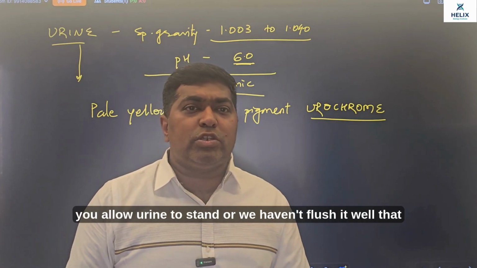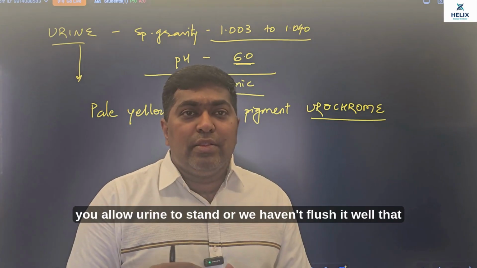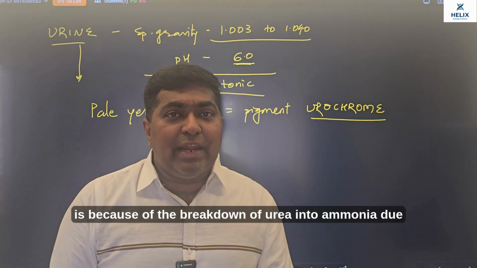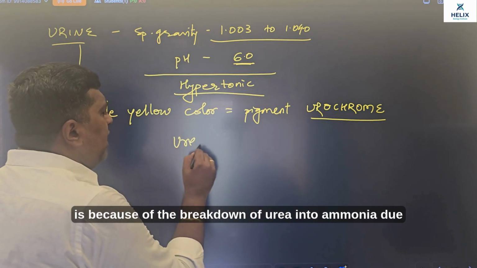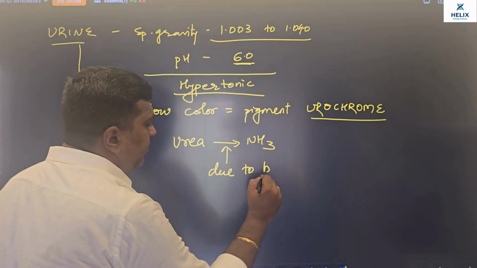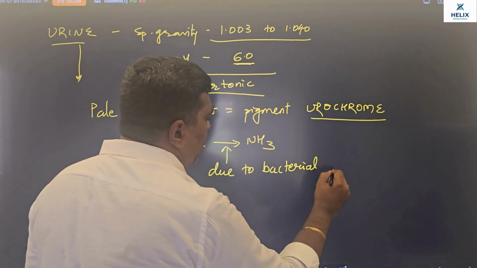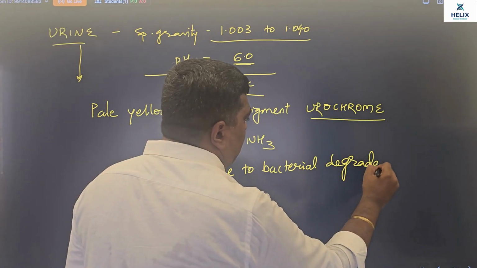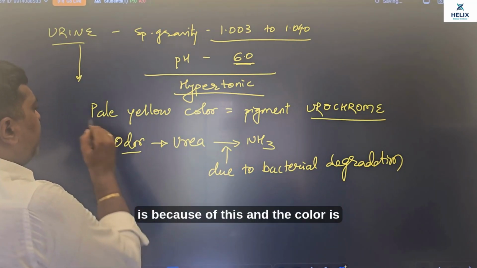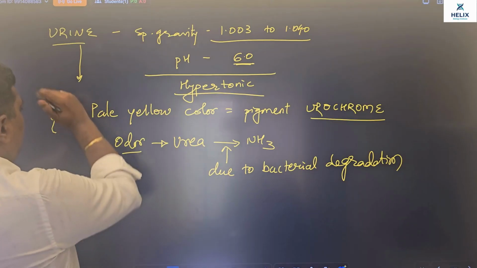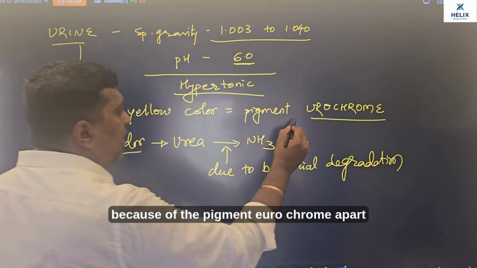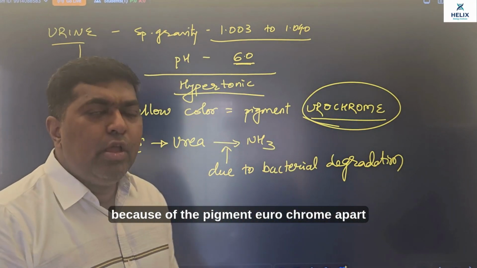When you allow urine to stand or we haven't flushed it well, that gives a pungent smell or a characteristic smell. That is because of the breakdown of urea into ammonia due to bacterial degradation. Right? So the odor is because of this, and the color is because of the pigment urochrome.